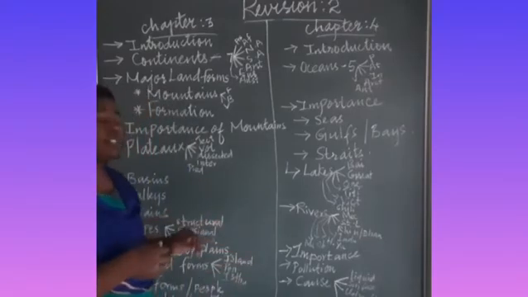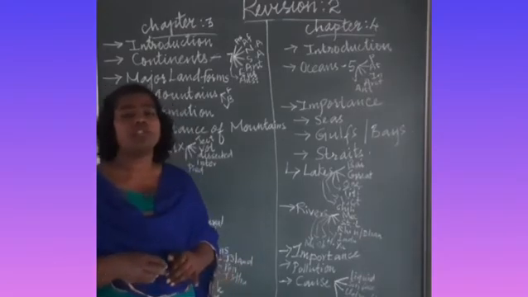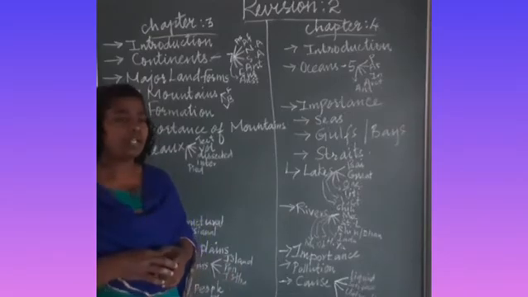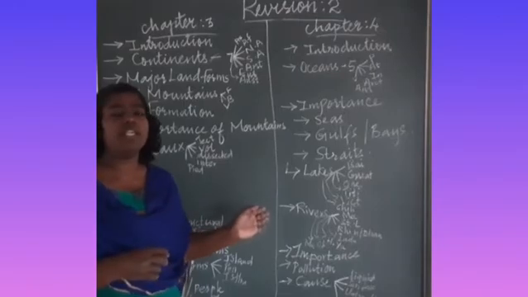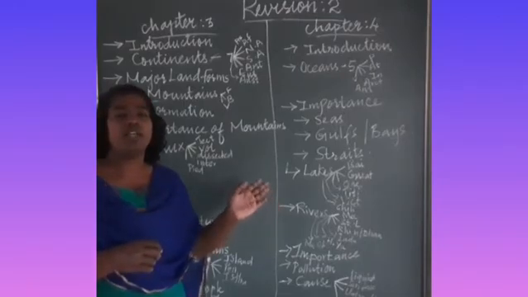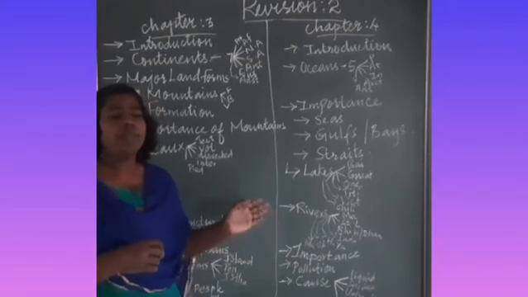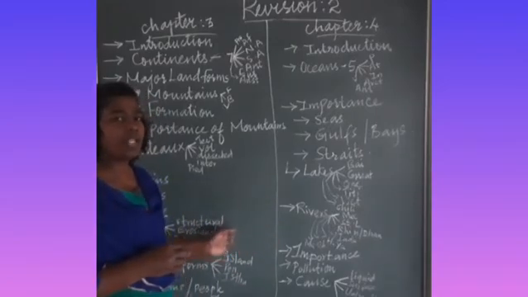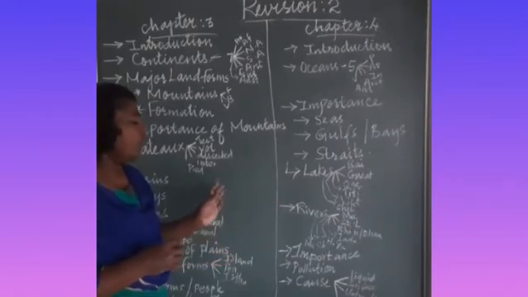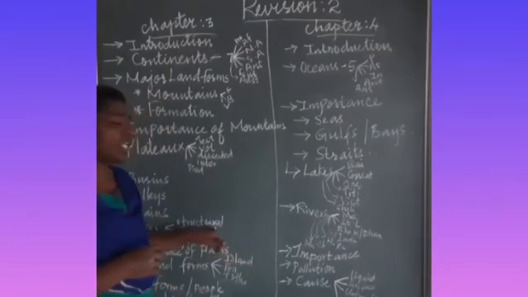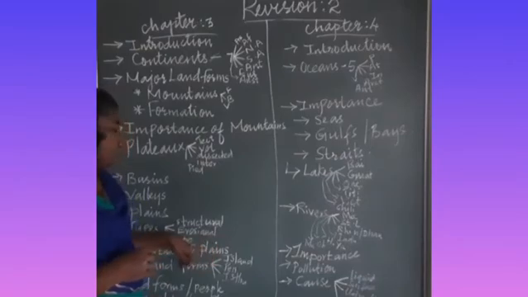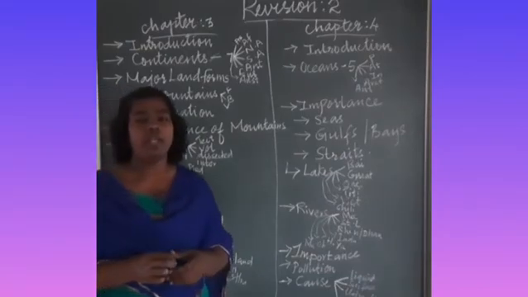Okay, and plains are again formed because of the flow of rivers. Plains are the region where the soil is very fertile, and all types of cultivation of crops take place in the plain region. When we see the plains, there are three types of plains. The first one is called structural plains, the second one is erosional plains, and the third one is depositional plains.